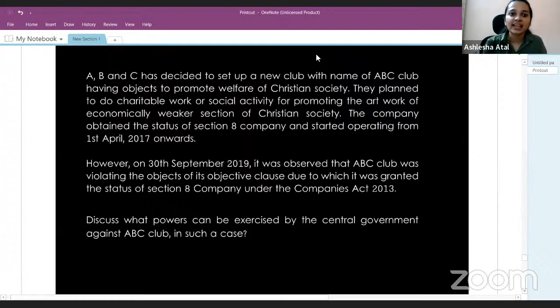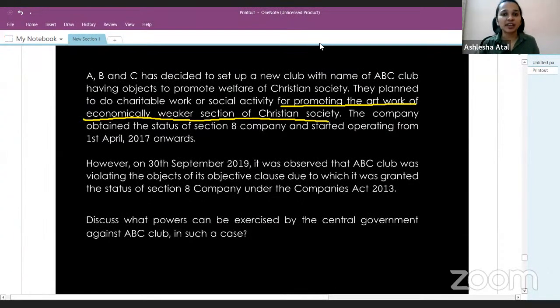A, B, and C decided to set up a new club with the name ABC Club, having objects to promote welfare of Christian society. They planned to do charitable work or social activity for promoting the artwork of economically weaker section of Christian society. So here what has happened? There are three people who come together, they want to form a club and they are doing it with some purpose, with the objective of promotion of artwork.